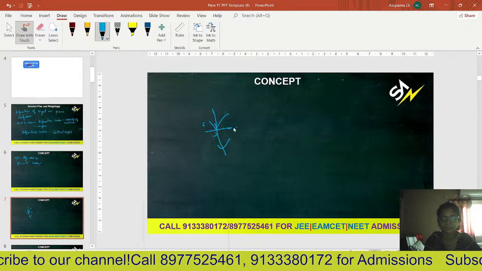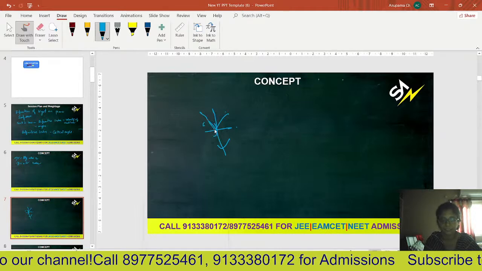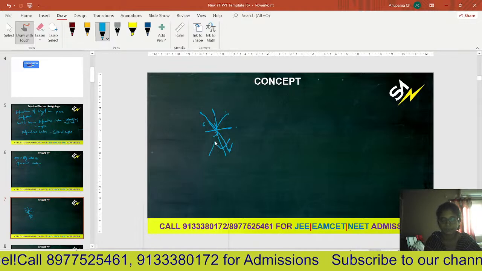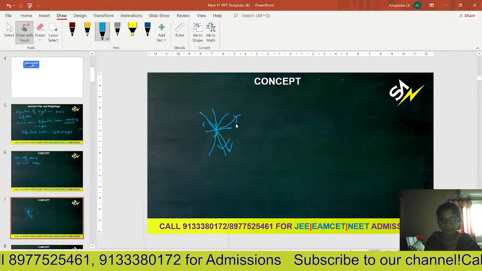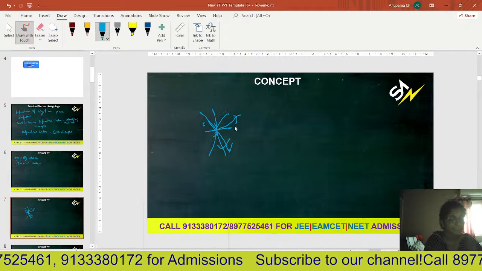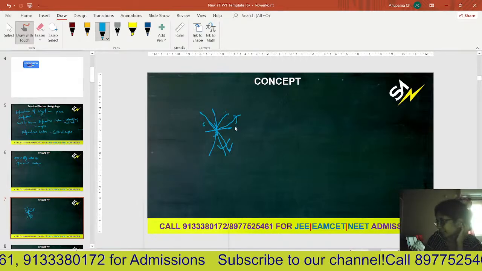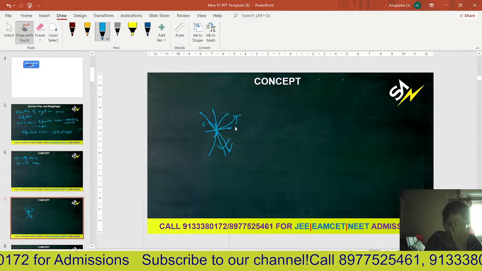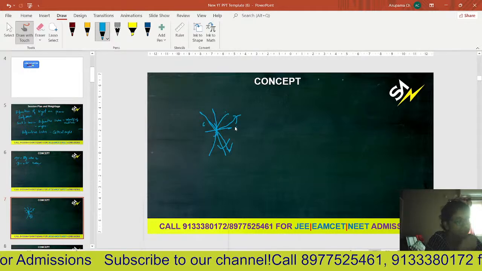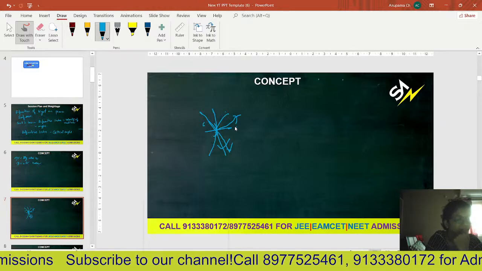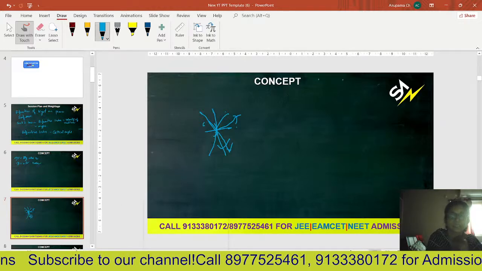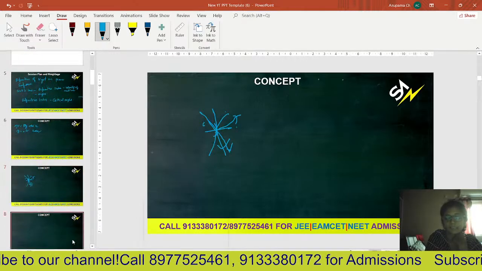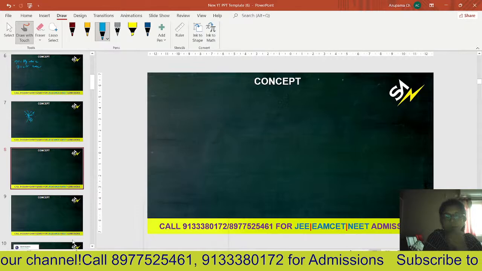But when it is going from rarer to denser medium, it bends towards the normal. When it is going from denser to rarer, it goes away from the normal. So in the first case, the angle of incidence is greater than the angle of refraction as it bends towards the normal. And in the other case, the angle of refraction is greater than the angle of incidence, right?